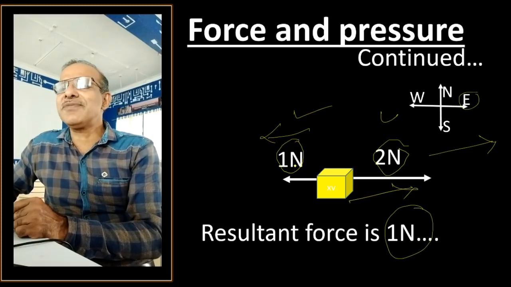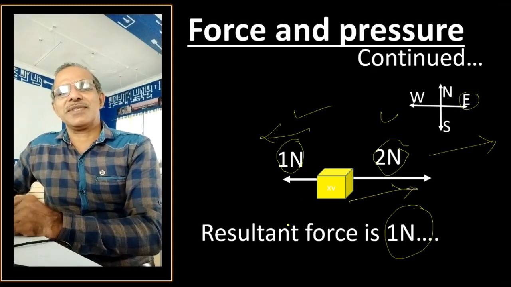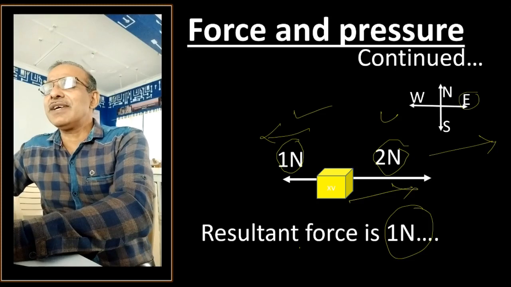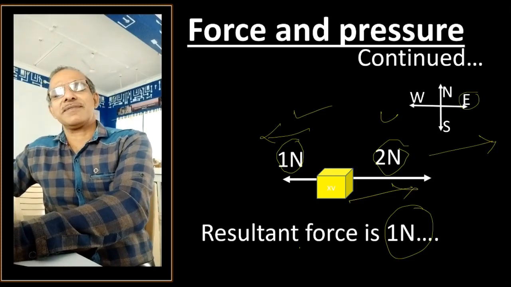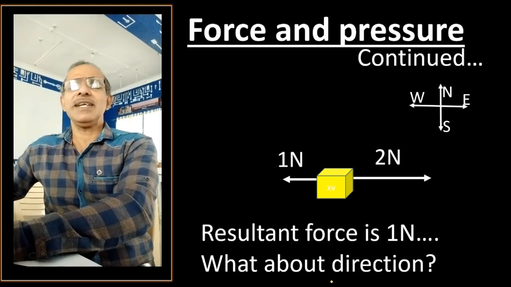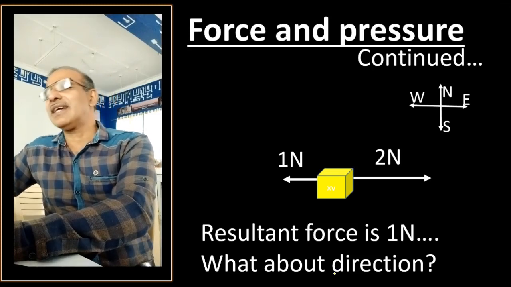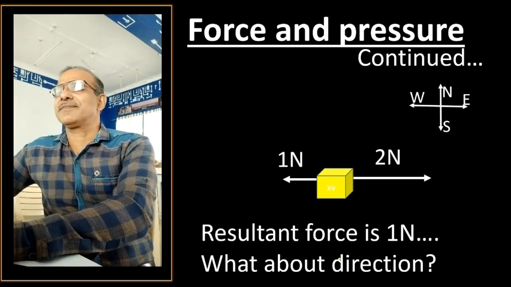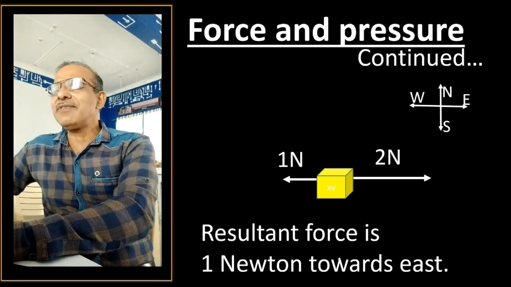And what is the resultant force here? 1 Newton. But when you write 1 Newton, it's not right. You will have to write what direction it is, because force always has a direction. So in this example, you can write that the resultant force is 1 Newton towards east. So that will be a correct answer.